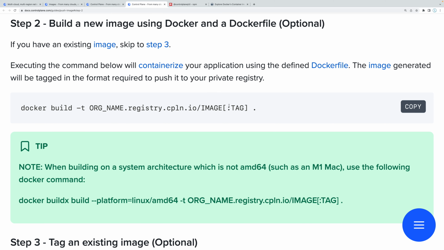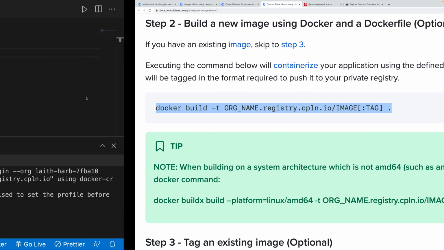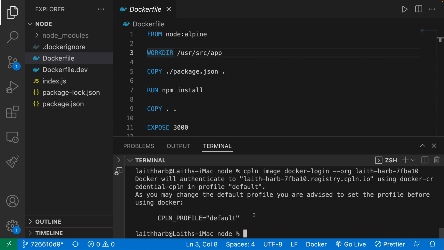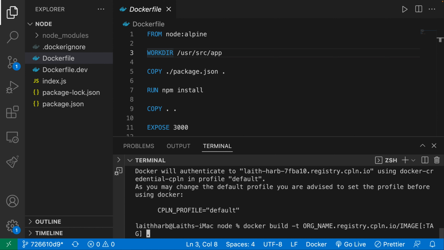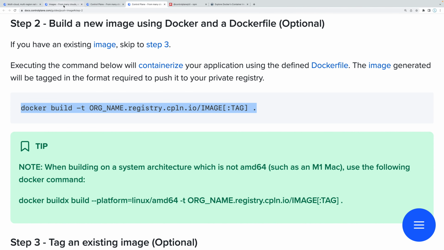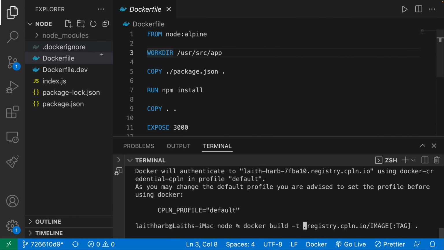So let's go ahead and do this. I'm going to build this off. And let's get rid of this now, and paste in my actual organization name. And then over here we have .registry, that.